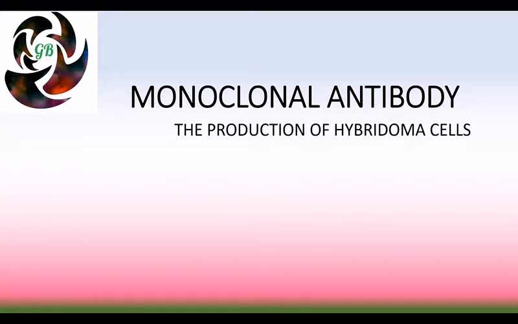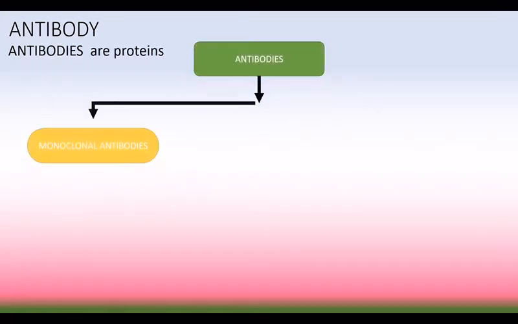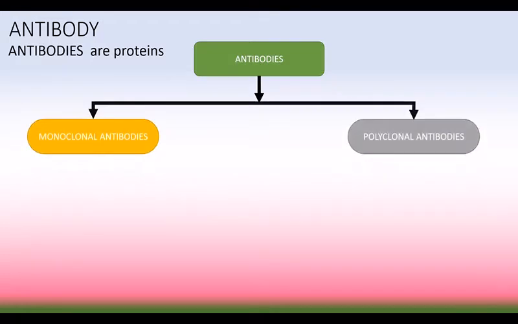In today's video, we're going to see about monoclonal antibody, the production of hybridoma cell. What is antibody? Antibodies are proteins. These antibodies can be produced in two types. Either it can be monoclonal antibody or polyclonal antibody.